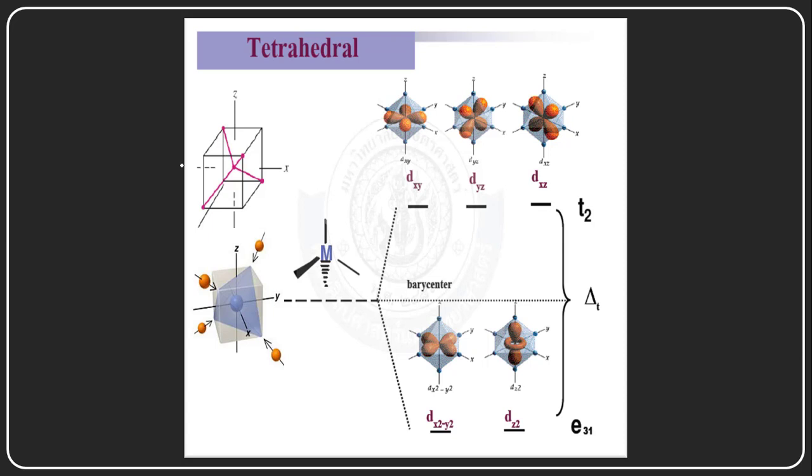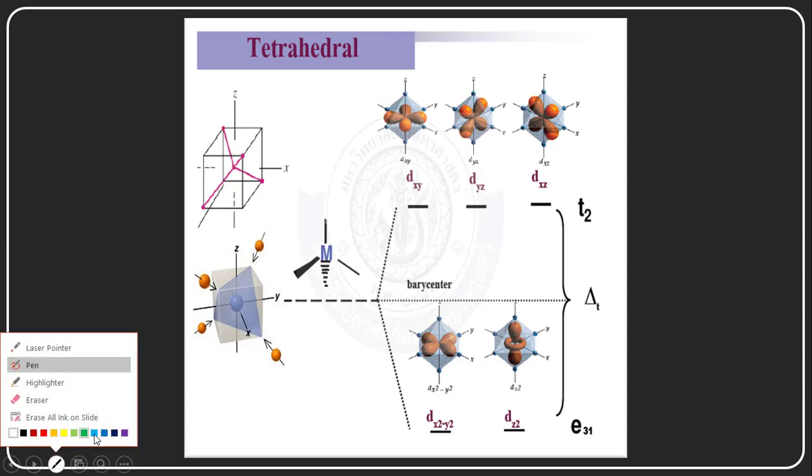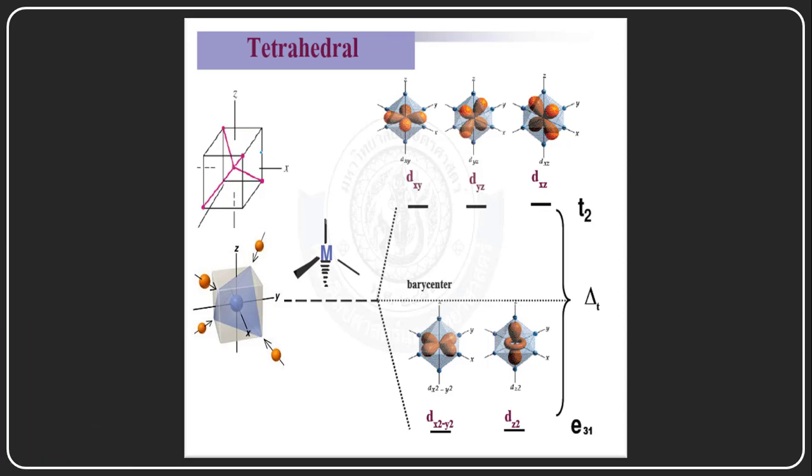So if we keep the tetrahedral compound in a three-dimensional cube, it looks like this. This one is the central metal atom, central metal ion, and these four are the ligands.